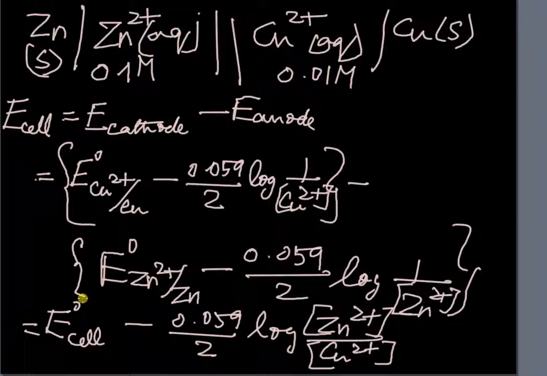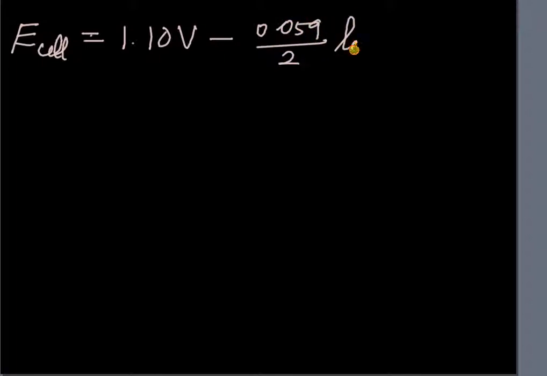Let us actually substitute the values and calculate the E cell. You can go ahead and do that in the meantime. E cell will be equal to, we already know that E naught value for this zinc copper cell is 1.10 volt, minus 0.059 by 2 logarithm of zinc ion concentration 0.1 molar by copper ion concentration 0.01 molar.